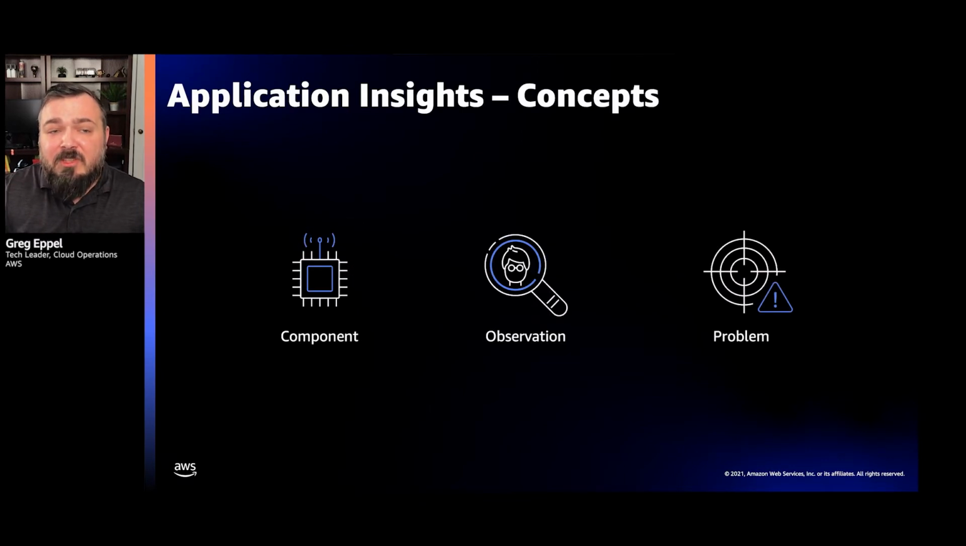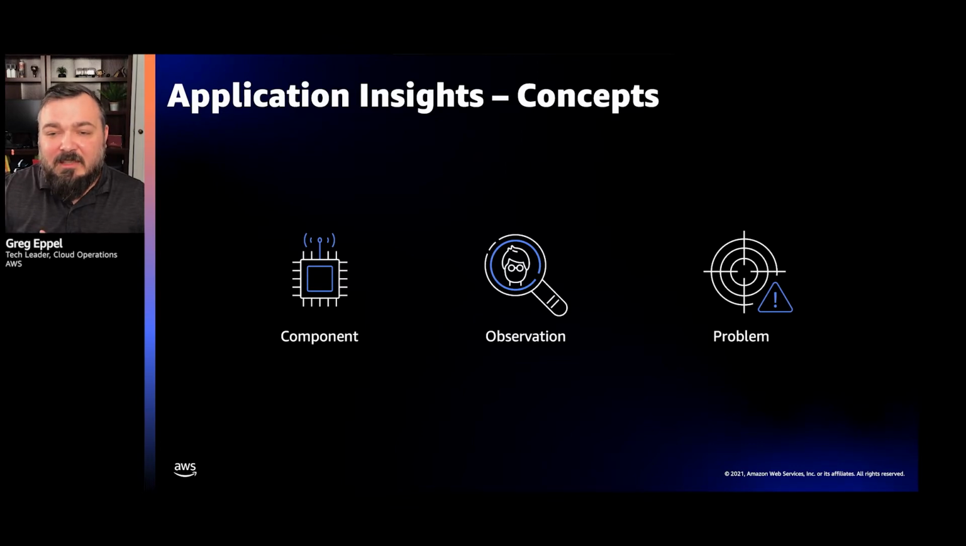And when you're using App Insights, or Application Insights, there are three concepts you want to be aware of. There's the component, there's the observation, and the problem. The component is an auto-grouped, standalone, or custom grouping of similar resources, and there are different ways to do this. I'll be showing you one way using resource groups, and then we have our observation.